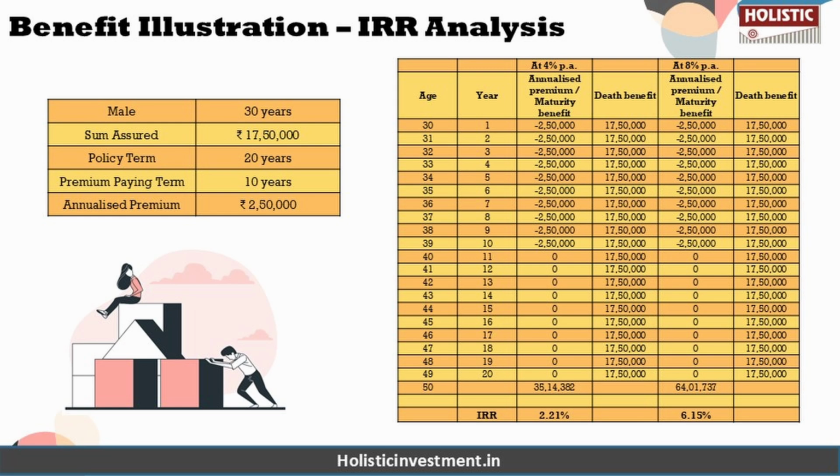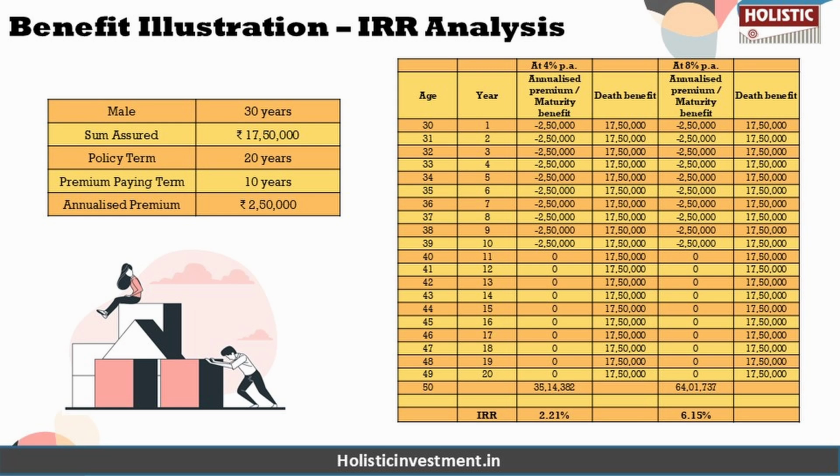Because this plan is based on market linked investment, right? The market is unpredictable, which can range from best to worst. That's why they have given us two assumed investment rates, 4% and 8%. But it's important to note that these returns are just for calculation example purposes, and they do not represent the entire range of your potential outcome. The actual maturity benefit of this policy will depend on the plan's performance over time, which is not guaranteed.